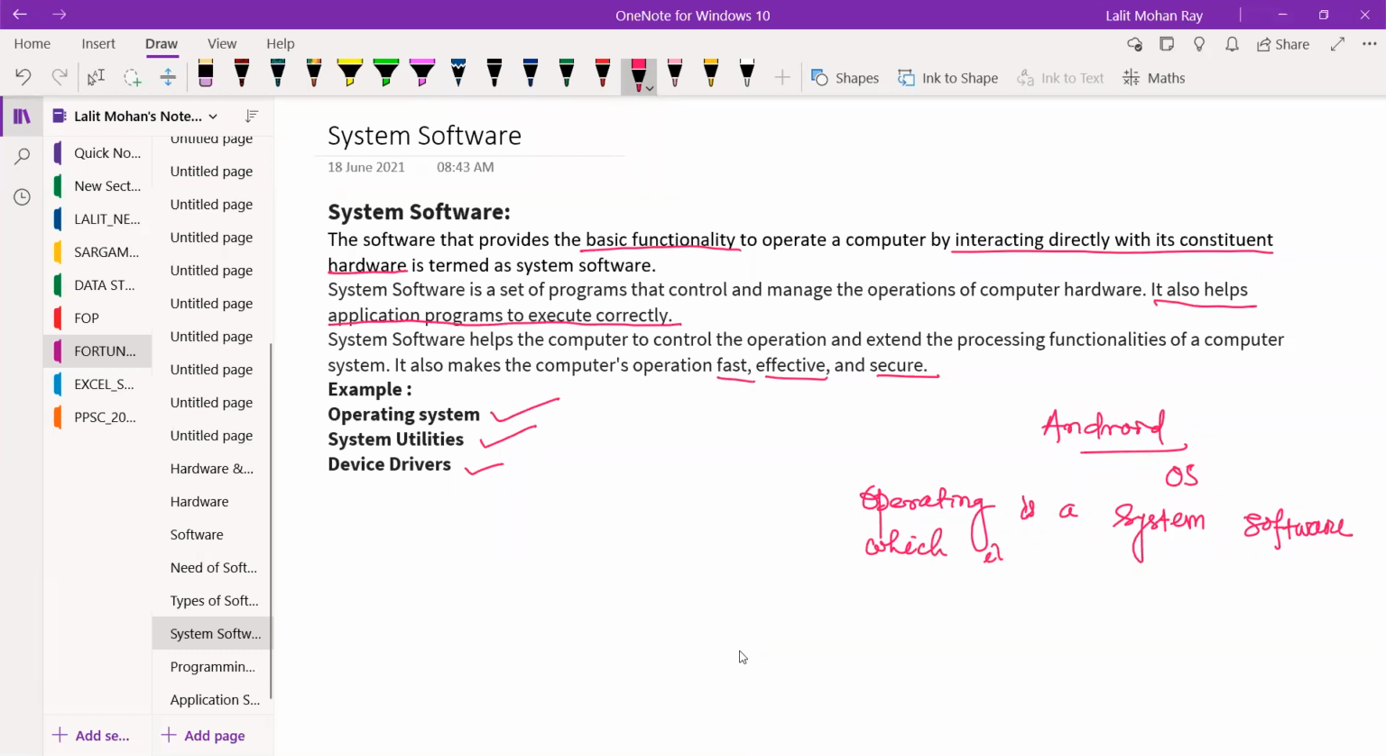Who is writing on my screen? Hey, who is Durga? Don't write on the screen. Please remove that.